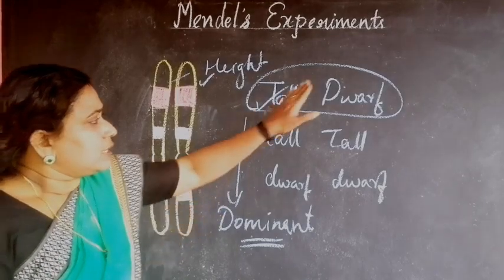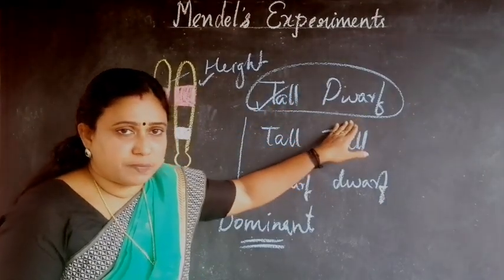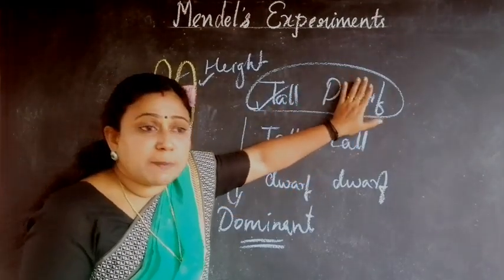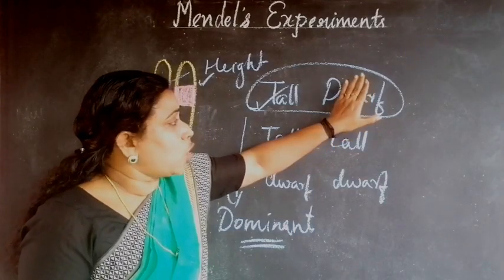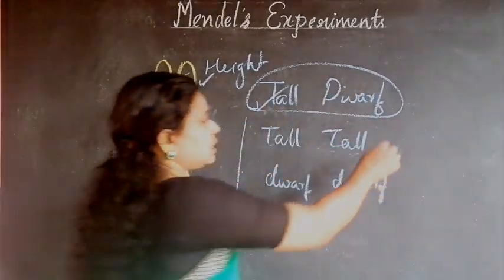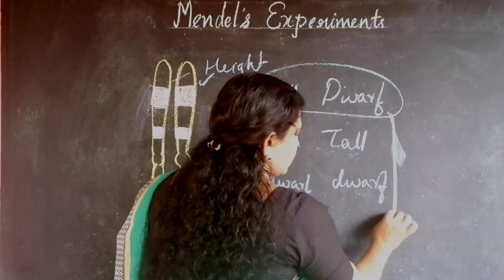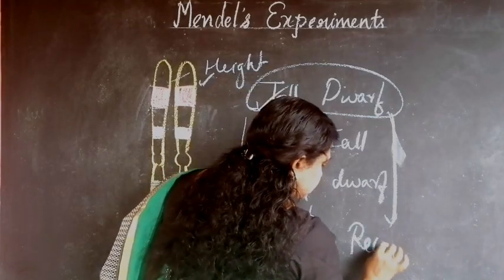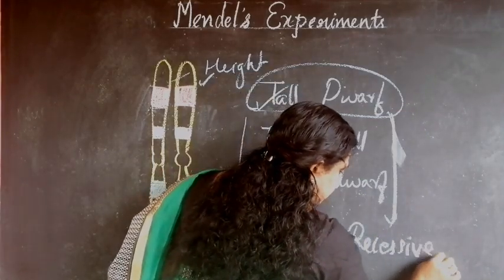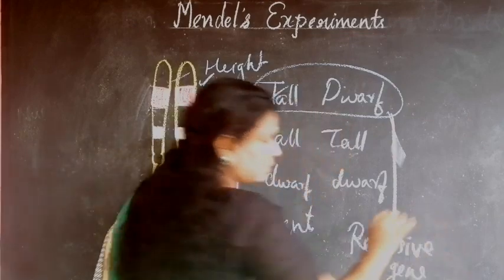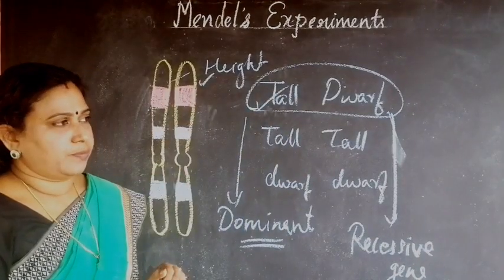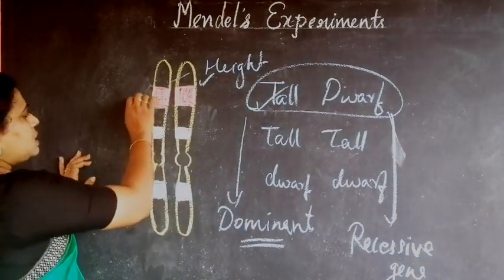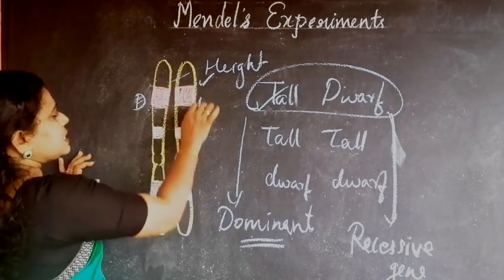And the gene which is suppressed, which is not allowed to express, is called the recessive gene. This is called the dominant gene and this is called the recessive gene.